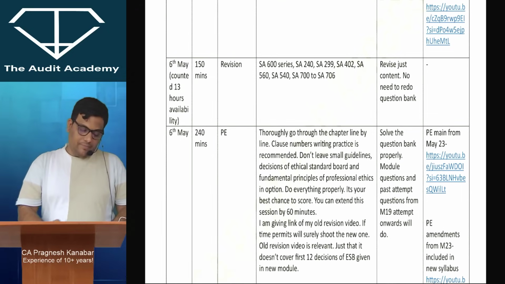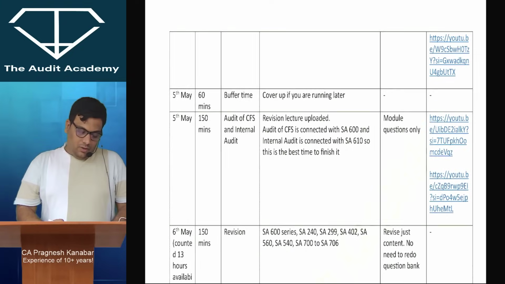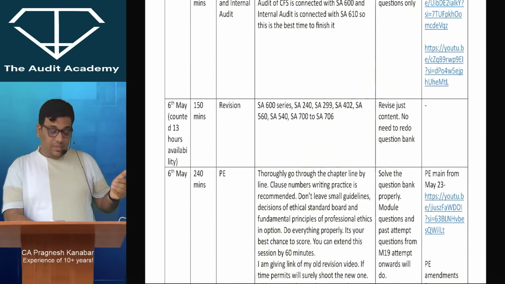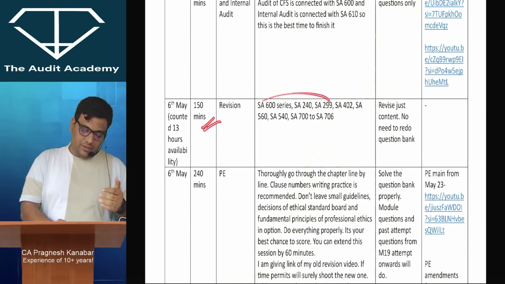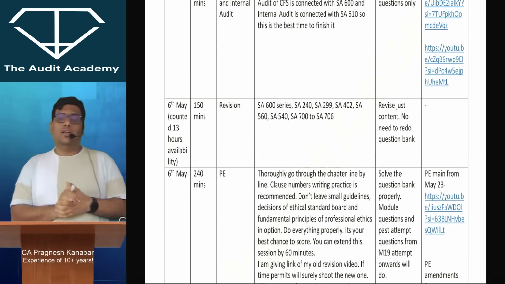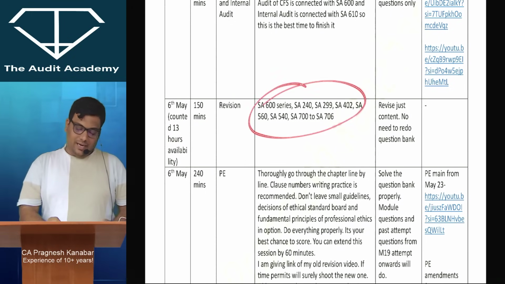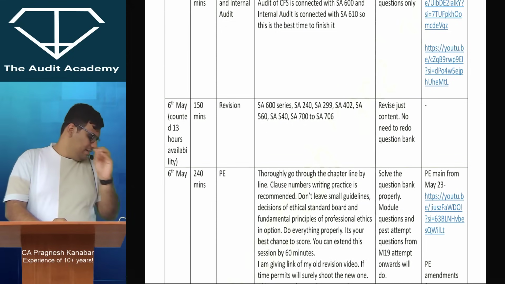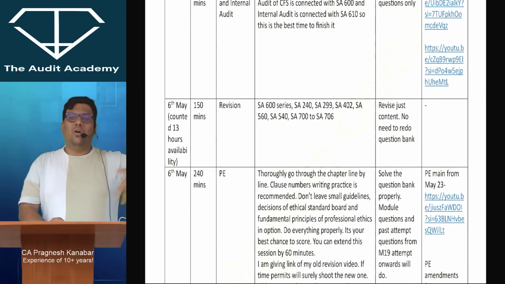All right, okay, then 6th May onwards you have your 150 minutes. First 150 minutes you will keep on revising. Again, I've counted around 13 hours availability over here. All right, so you'll keep on revising and you will revise these standards only. Just revise the pointers content, that's it. Do not try to go into lots of details over here.